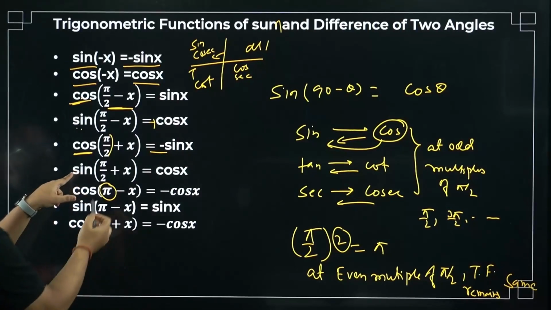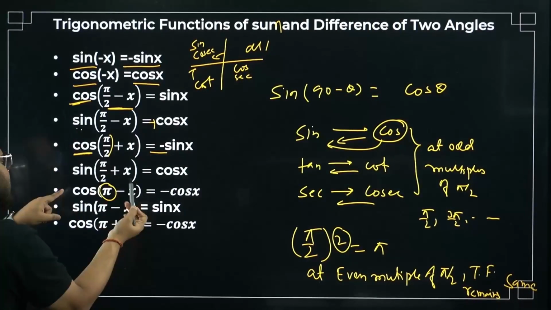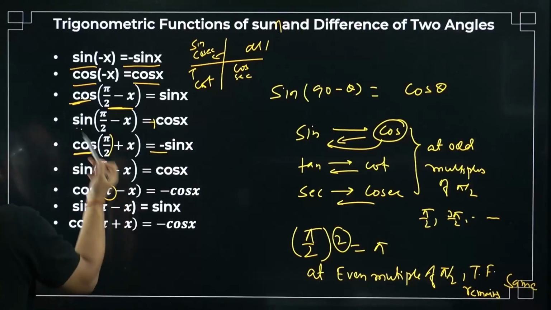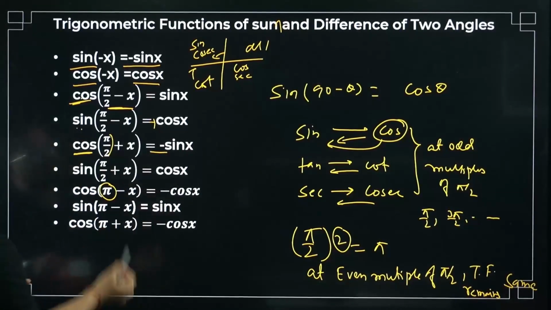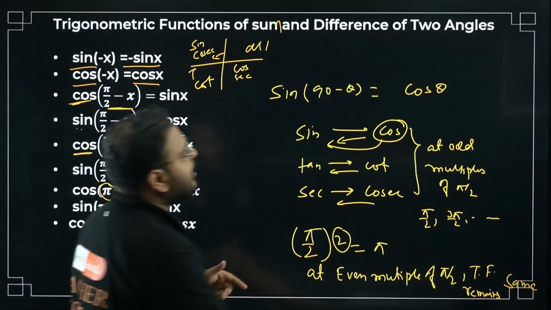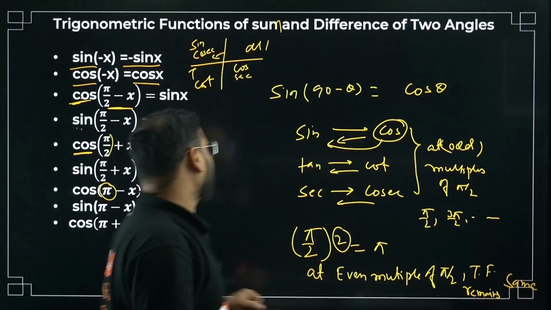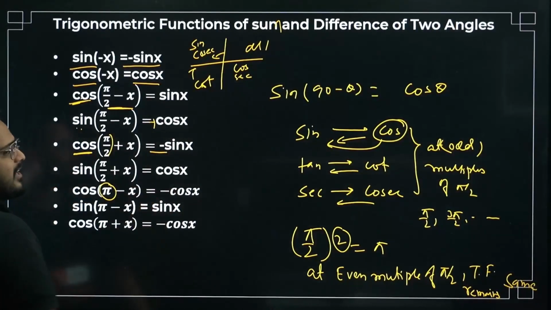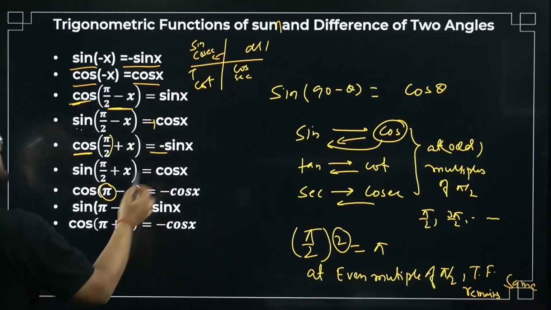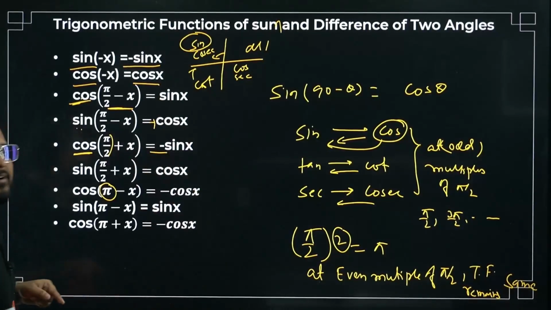Here, sine of pi by 2 plus x. Which quadrant? Second quadrant. So sine will become cos, because of the odd multiple of pi by 2. Sine changes to cos, and the sign is positive, because in the second quadrant sine is positive.